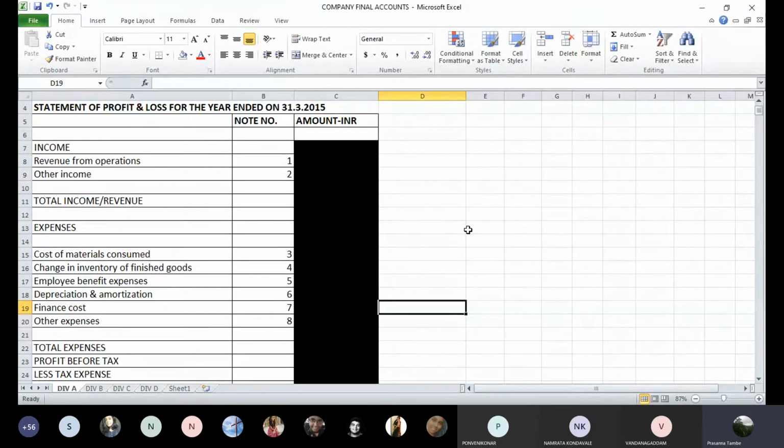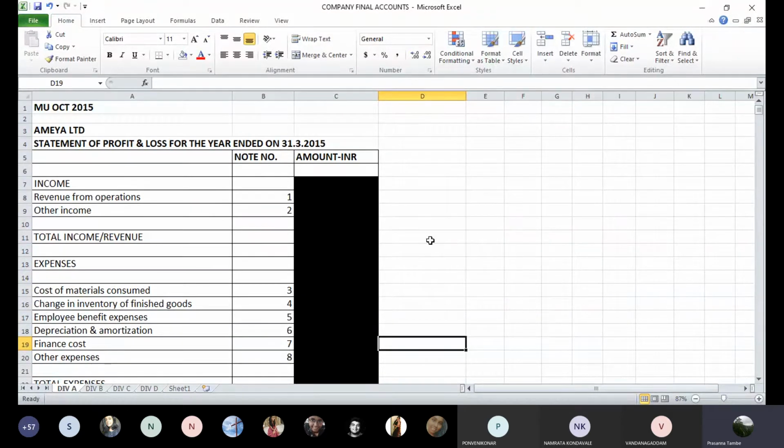So पहले ये format लिख लीजिए. Okay, these amounts will come, amount INR जो लिखा है, those will come only when we complete the notes, because for every item you are going to have separate notes. Okay, so based on our discussion, these are going to be the heads or items in profit and loss account that we will have to work on. So write down this format first. Is it clearly visible for all of you to write down, or should I read out? It's visible, sir. Okay, otherwise, I can read out one by one slowly.